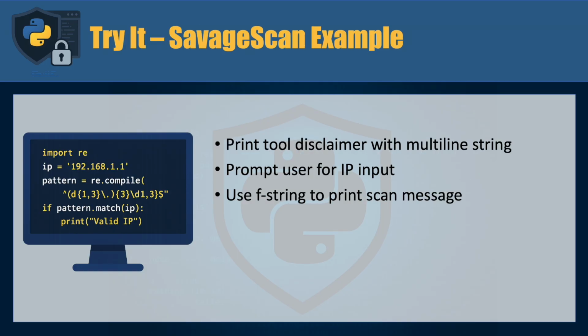So try it out. Take the SavageScan example, print the tool disclaimer with a multi-line string so that you can make the code more readable and maintainable. Of course, you should be prompting the user for an input, and then we'll use an f-string to print the scan message.